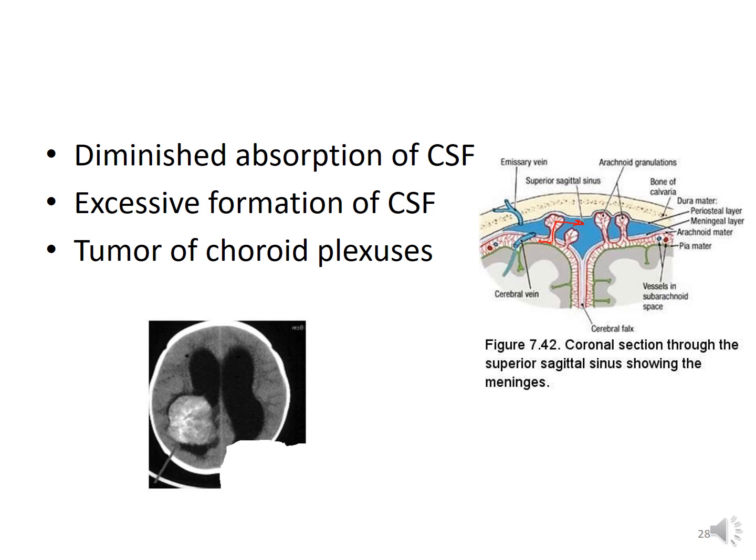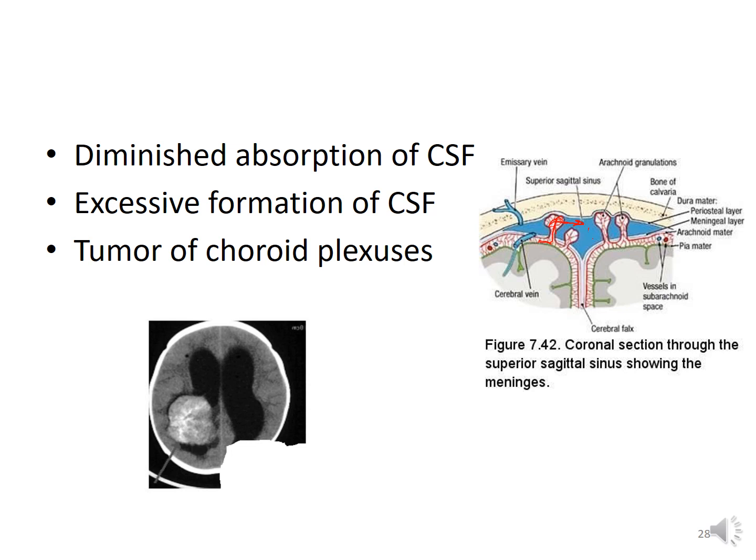So any hindrance here, such as infectious exudate blocking the passage, venous thrombosis, increased pressure from blockage of the internal jugular vein, or any pathology in the sinus, can lead to diminished absorption of CSF in the sinuses, resulting in hydrocephalus.